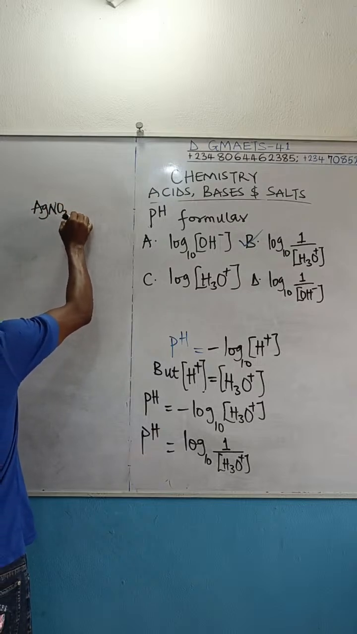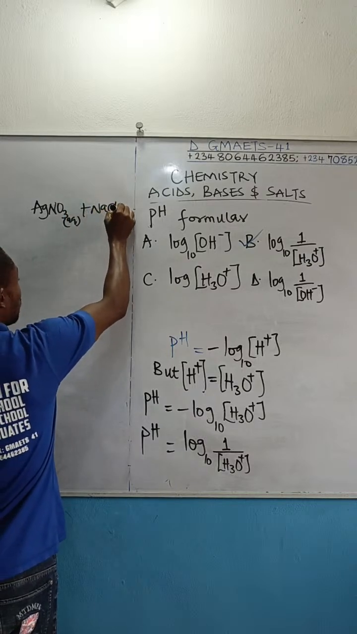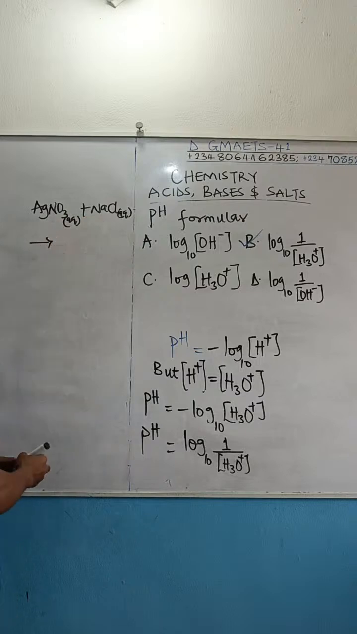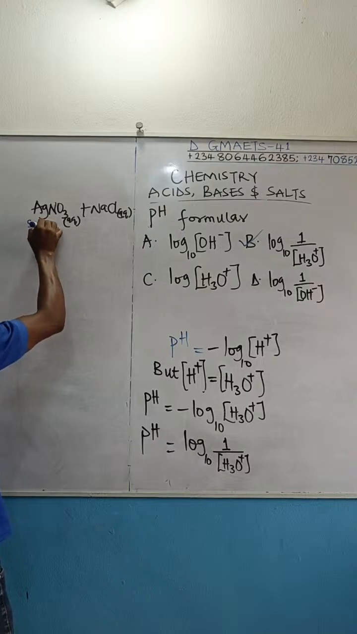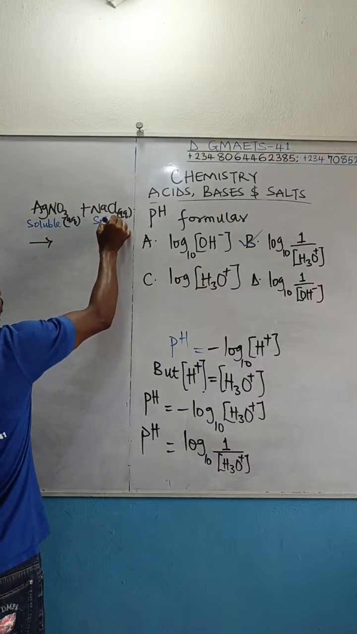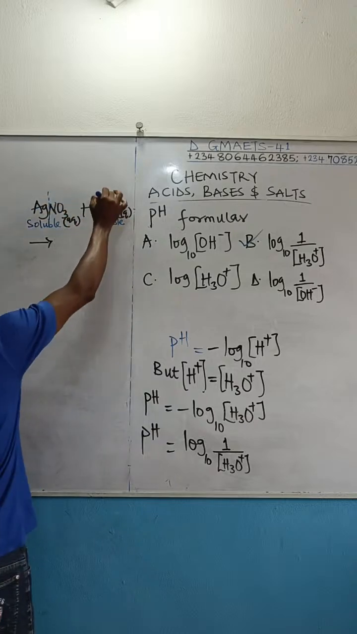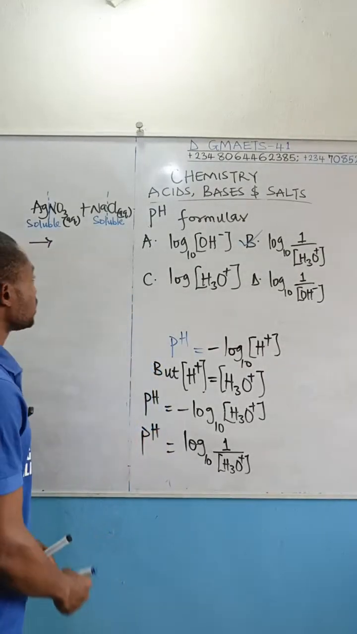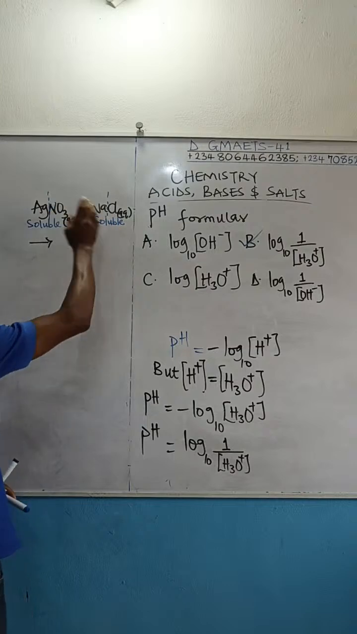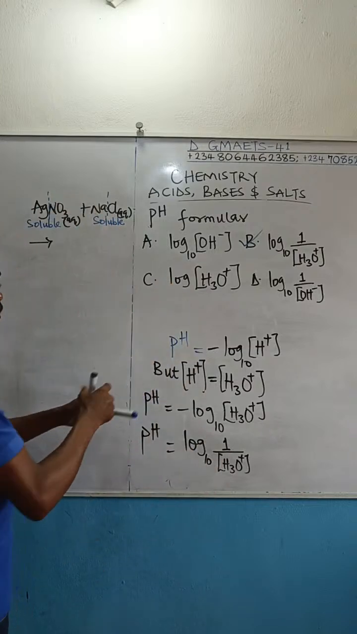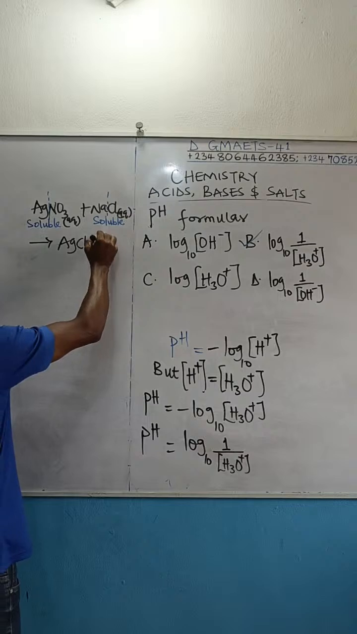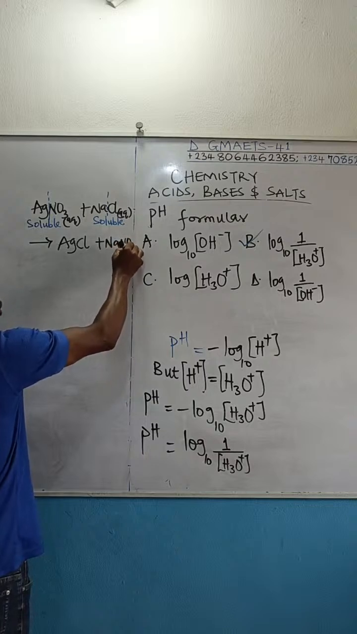So silver nitrate aqueous plus sodium chloride aqueous. These two are soluble salts. Now, when they react, what is going to happen? In double decomposition, this will split here, and this will split here. Then they will react. A displacement reaction will take place. It's a double decomposition because the two compounds are splitting and giving each other something. Silver will react with chlorine to give you silver chloride, which is the insoluble salt. Sodium will react with the trioxonitrate to give you sodium trioxonitrate 5.